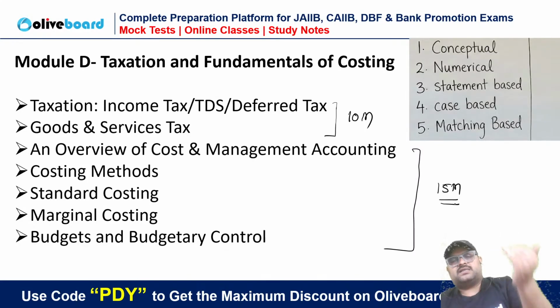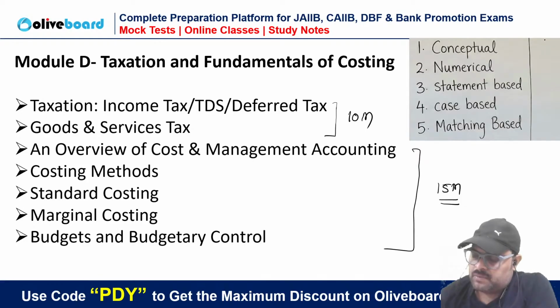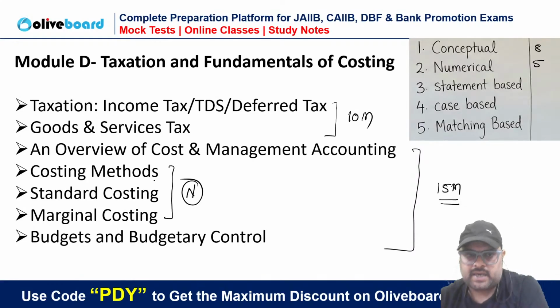Sometimes tax is like 12 marks, cost is also like 12 to 13 marks. So the weightage may change from tax to cost and cost to tax. Now, in taxation and fundamentals of costing, the conceptual part will obviously have a little more weightage because there is not much numerically possible part. Only these 3 topics have some numerical intent in them. Otherwise, all the remaining 4 topics are fully conceptual.